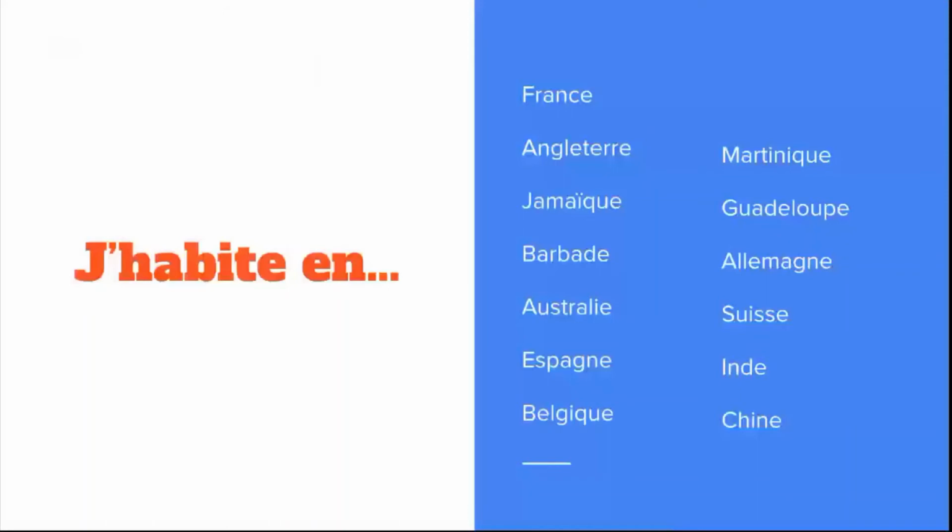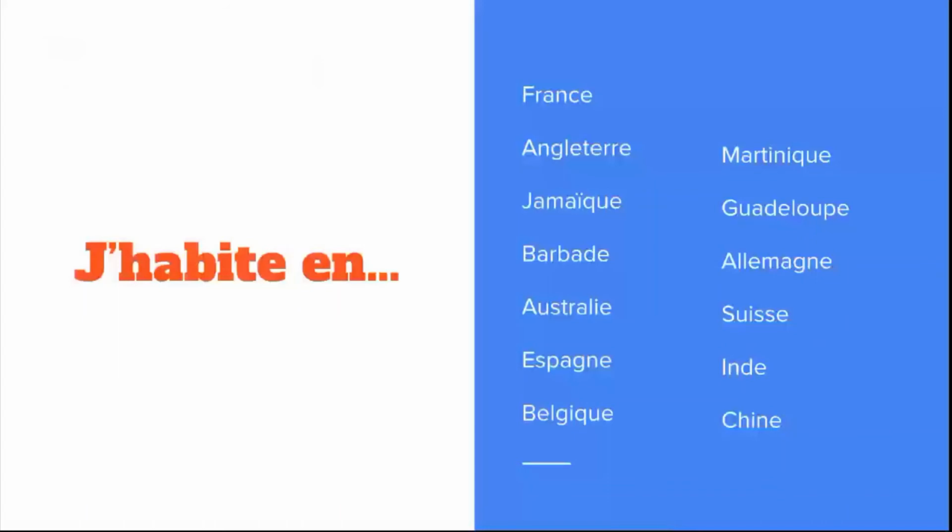What about j'habite en? Well, just as how we've looked at countries that take a masculine form in French, now we're gonna look at those countries that take a feminine form in French. J'habite en is the expression to use before those countries. So this is a list of countries that take the feminine form in French. So we would say j'habite en France.